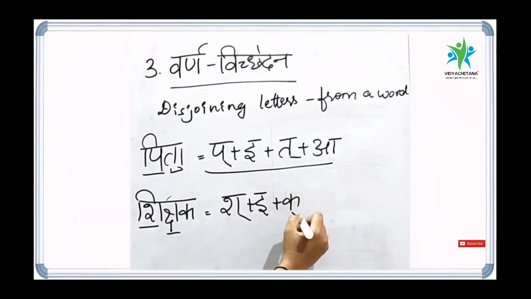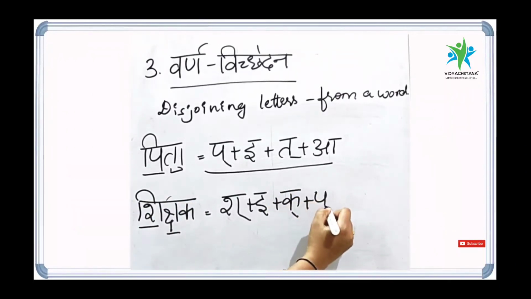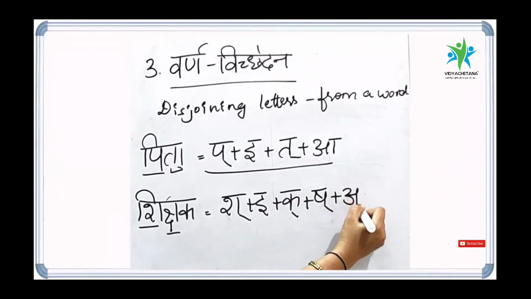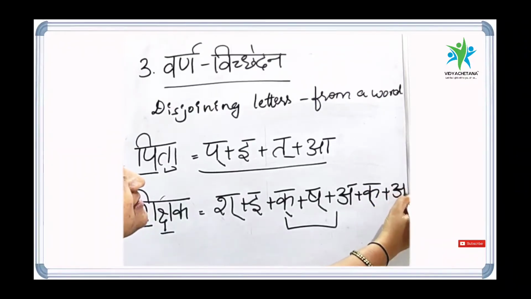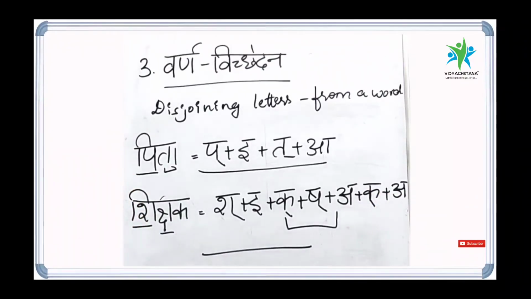So this will be divided into Ka Halant plus Sha Halant plus A. So this is Ksha. And the last letter is Ka, Ka Halant plus A. So this is how we do the disjoining or Varna Vichedan of words related to Samyukta Vyanjana letters. This is called Varna Vichedan in Sanskrit.